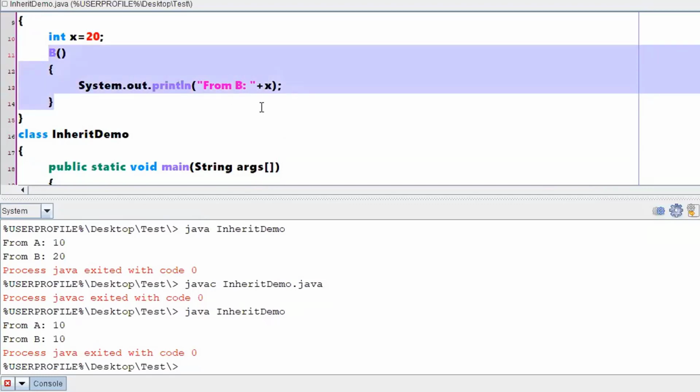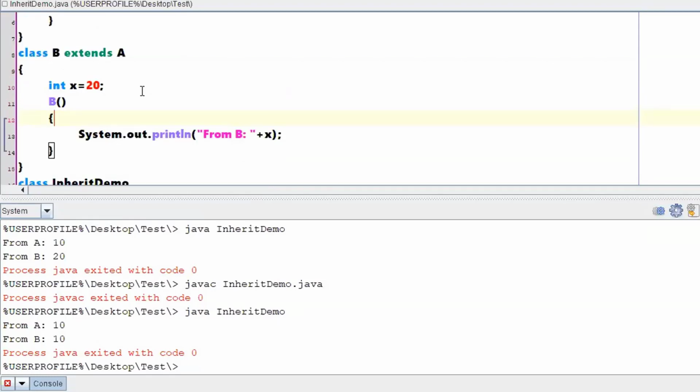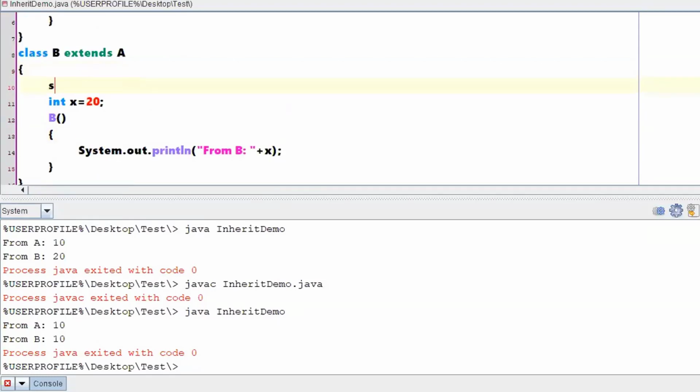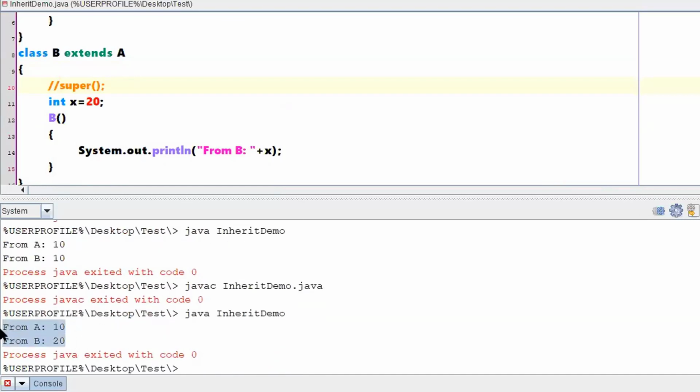Now within class B you didn't write anything saying you have to execute some superclass constructor. We didn't write a super of a constructor. But when we execute, what is happening is, by default it is first executing your superclass constructor, then it is executing your child class constructor, right?